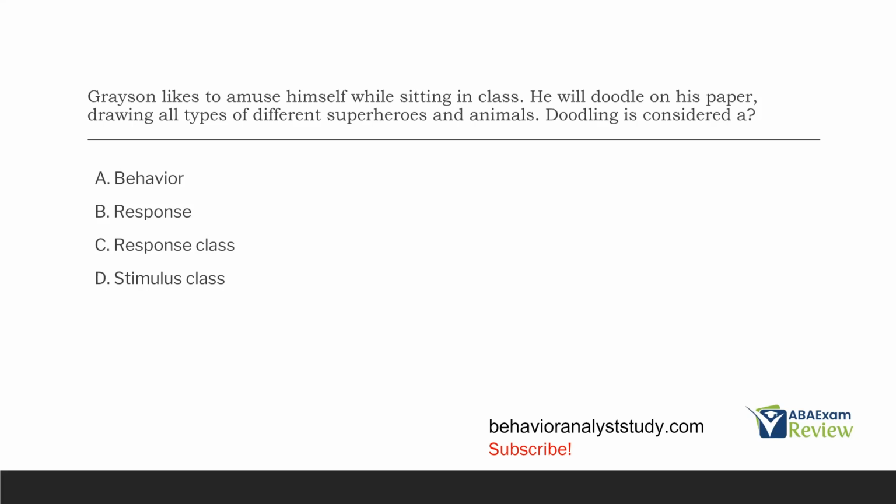Responses are simply individual instances of behavior, okay? Think about it that way. Think about our contingency, right? Or think about a discrete trial. That's a good example. One discrete trial is one response. We have these target behaviors. One discrete trial is one response. Again, not overly complicated, but you've got to understand the difference for the exam.